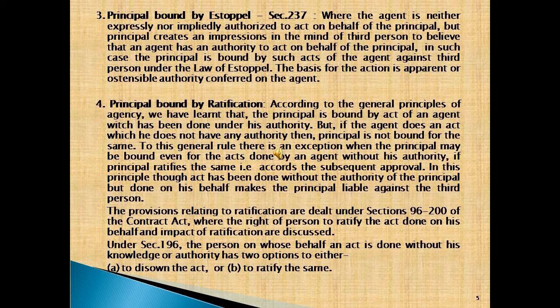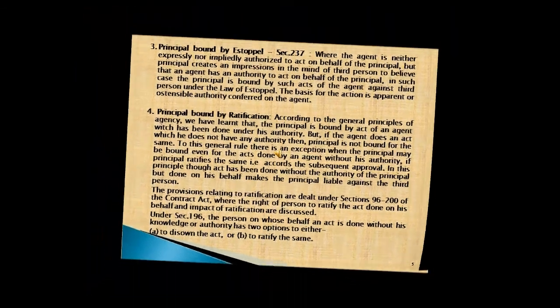In this principle, though the act has been done without the authority of the principal but on his behalf, it makes the principal liable against the person. The provisions relating to ratification are dealt with under sections 196 to 200 of the Contract Act, where the right of a person to ratify the act done on his behalf and the impact of ratification are discussed. Under section 196, the person on whose behalf an act is done without his knowledge or authority has two options: either to disown the act or to ratify the same.